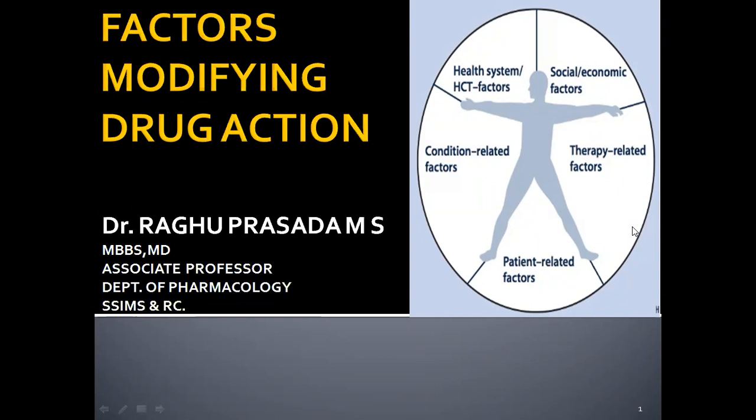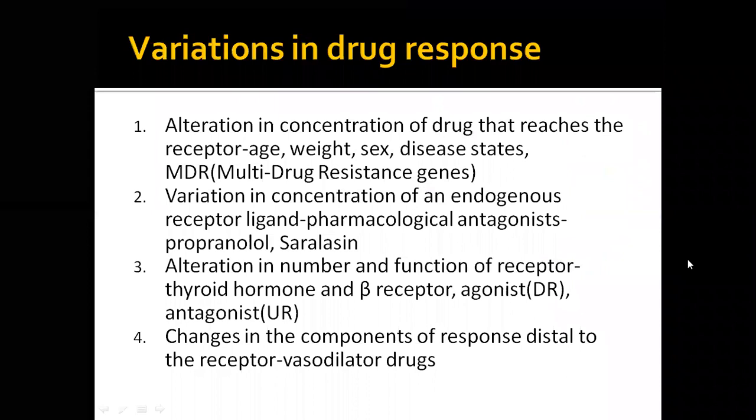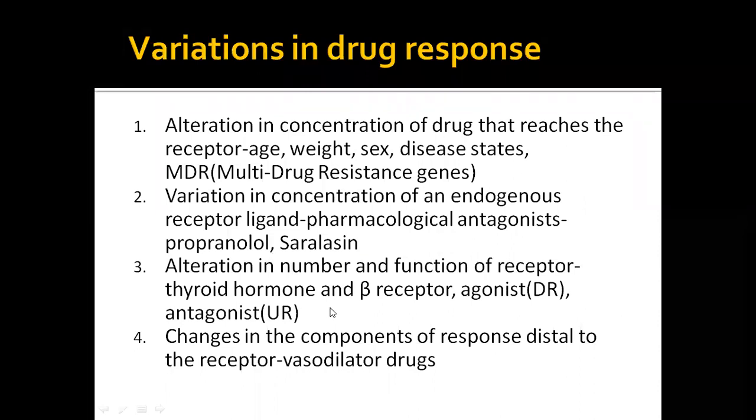It can be the patient's healthy condition or unhealthy condition. All these things will change. So variation in the drug response can be due to age, weight, sex, variation in the receptors. For example, the person does not have enough receptors, like a malnourished child. Alteration in the number of receptors which are active, like the person is prone to thyroid disease or familial genetic problems, all these things will change the responses.